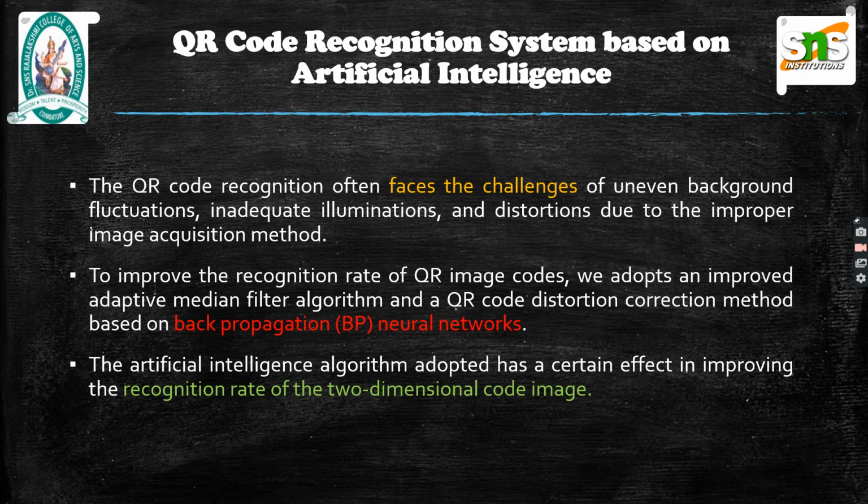the existing software systems. The research outcomes obtained after emphasizing the pre-processing stage of the image revealed that a significant improvement of 14% is observed in the reading rate of QR image codes after processing by the system algorithm. The artificial intelligence algorithm adopted has a certain effect in improving the recognition rate of the two-dimensional code image.